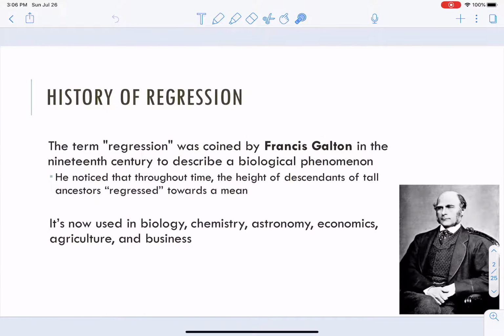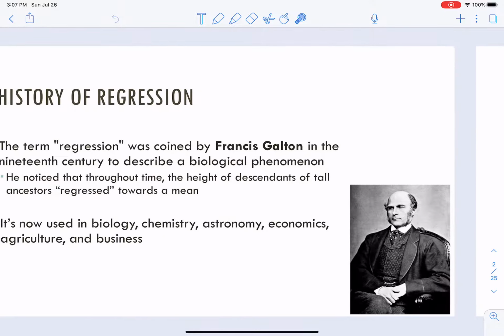Okay, here's the history. Here's some really old dude over here, Francis Galton. He was pretty much the father of regression. There's sort of an anecdotal story right here. I'll let you read that. But the big thing is that regression, this idea of relating one thing to another, is used all the time. It's also kind of intuitive too. Our brains kind of naturally think in this way. After a little bit of practice, this stuff becomes super second nature, I think. So we got the history there. Old Frank Galton, cool dude.